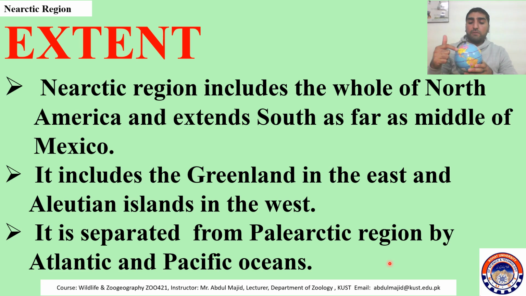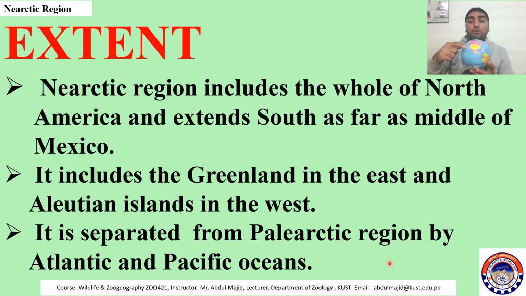Now look at this. This is Pacific Ocean, okay. This is Pacific Ocean on one side of the North America or Nearctic region, and the other side of this region there is Atlantic Ocean. Now what is this? This is Europe, this is Africa. Now Europe is included in Palearctic region. So for example, you can say in the east, Nearctic region or North America is separated from Palearctic region, because Europe is included in Palearctic region, by Atlantic Ocean.